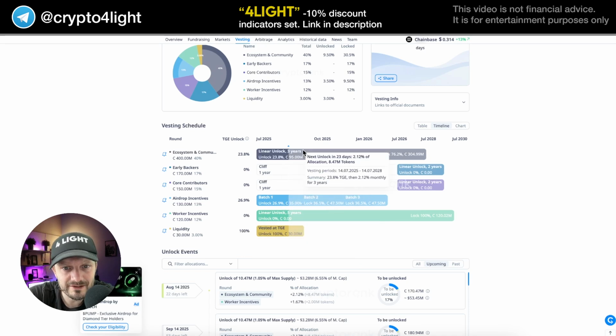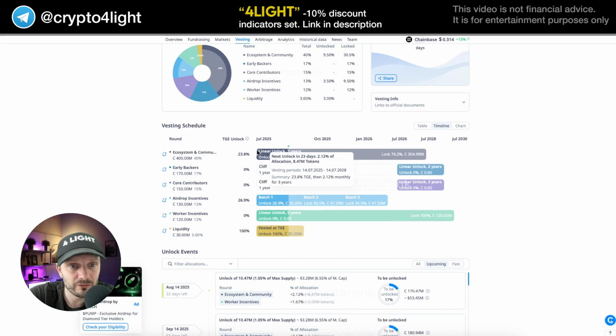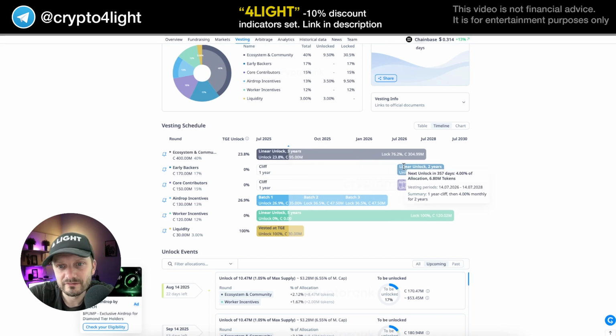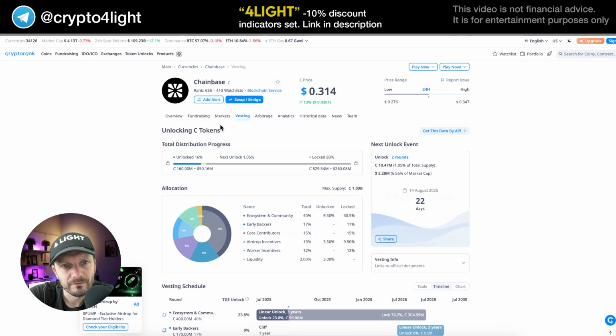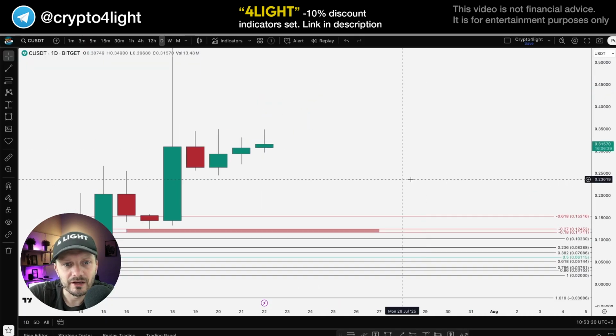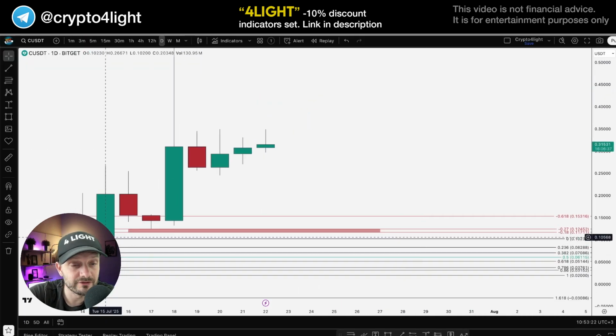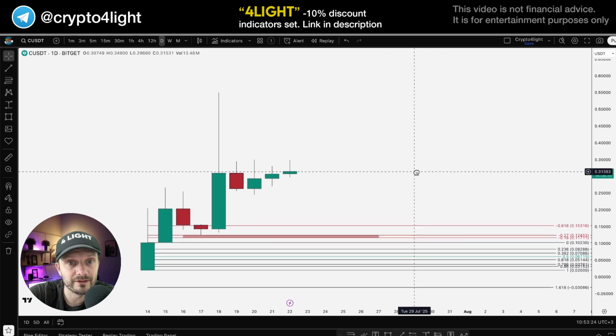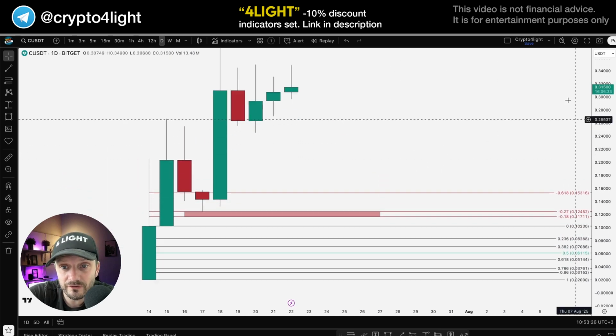Unlocks for the ecosystem are 23% of total emissions, so it's like 2.12% monthly for 3 years. All right. Early backers' distribution could be in 2026, but who knows, maybe they get other wallets. So I highly recommend you guys be careful with this type of token, because now it's a hype. Congrats if you hopped into this token here. It's not about my strategy, my zone of interest for this token.